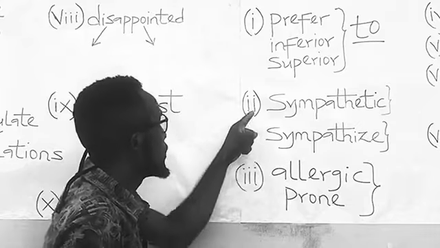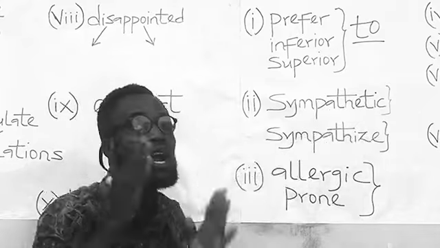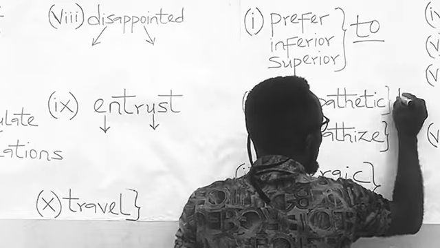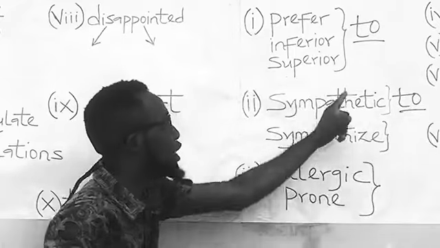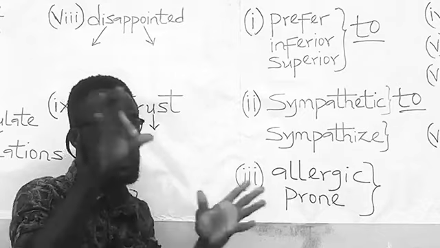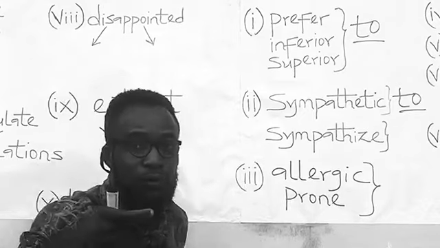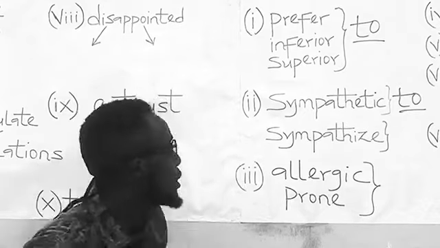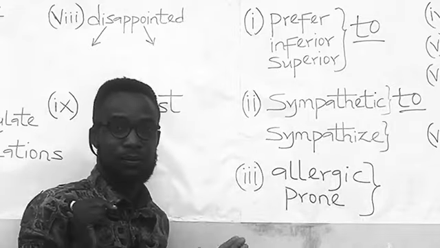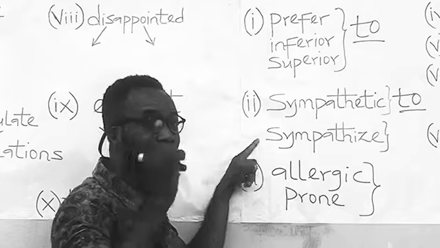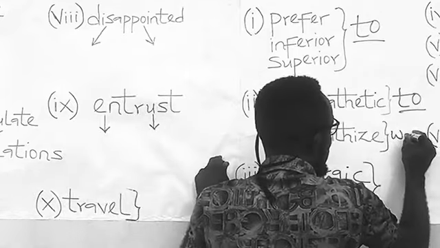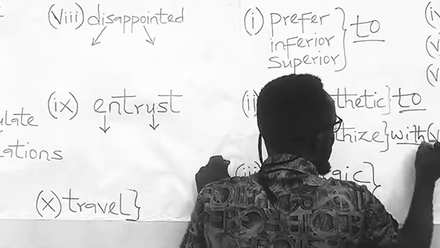The word sympathetic carries the preposition to. Sympathetic to. For example, the principal was sympathetic to the students. However, the word sympathize carries the preposition with.